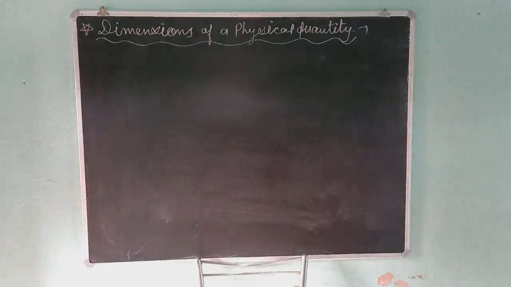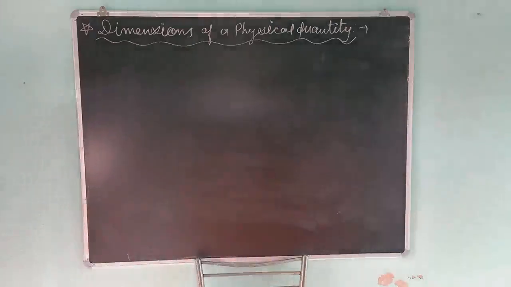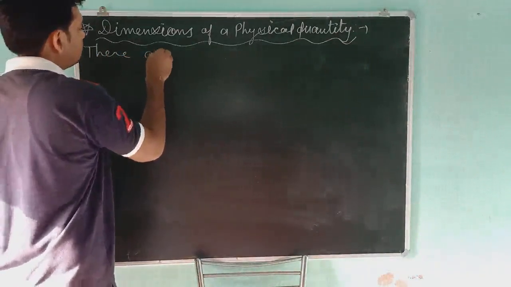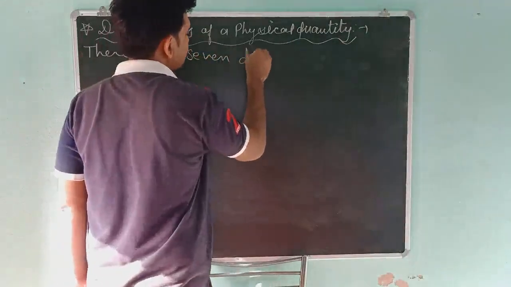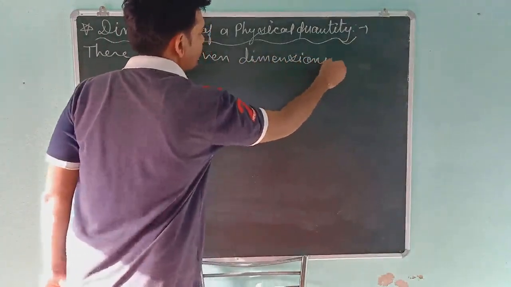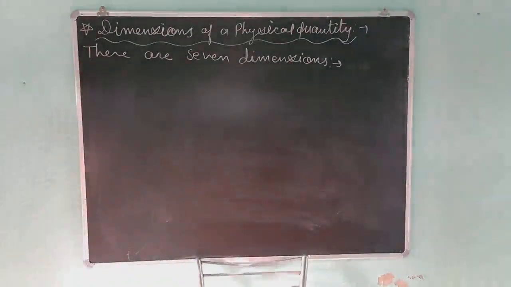There are total 7 dimensions in the world. First dimension is the dimension of length.